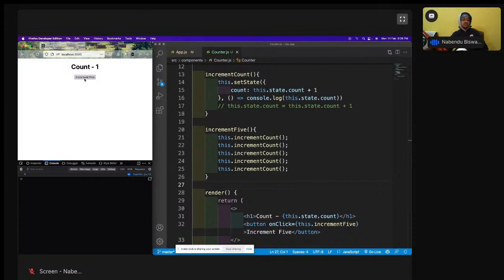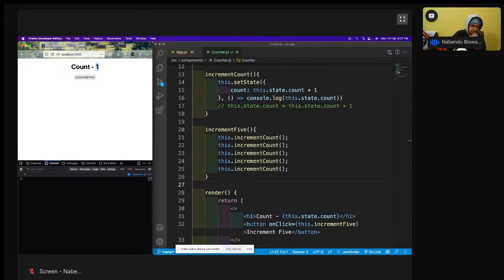Yeah, it is coming now. So I was not even clicking it. So increment 5 I have clicked. See, this is showing it 5 times. This means increment count ran 5 times, but it is showing only one. Only this one has been shown. So why has this been shown?